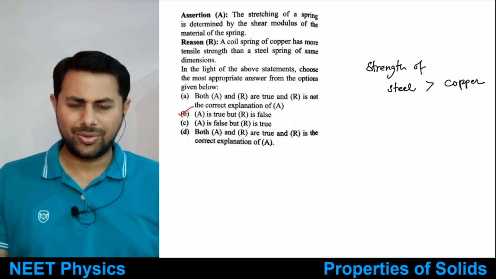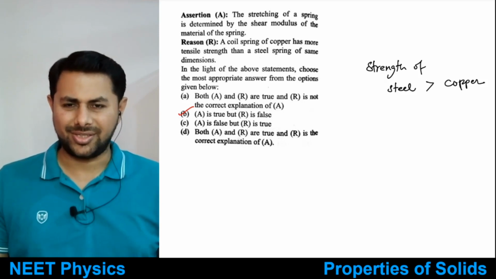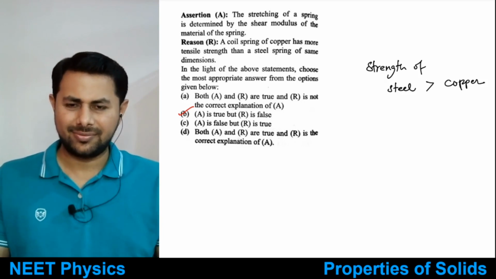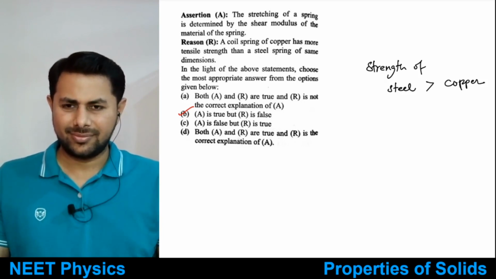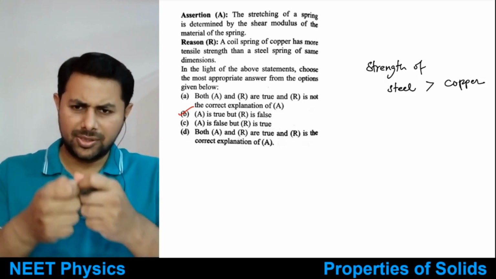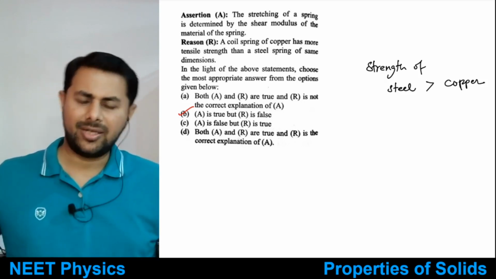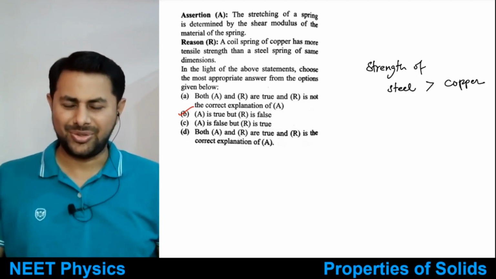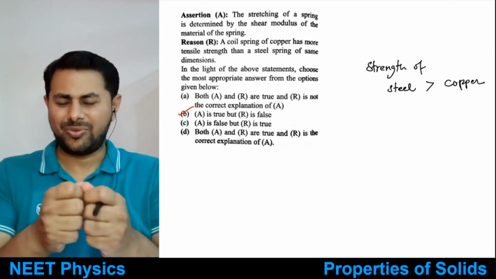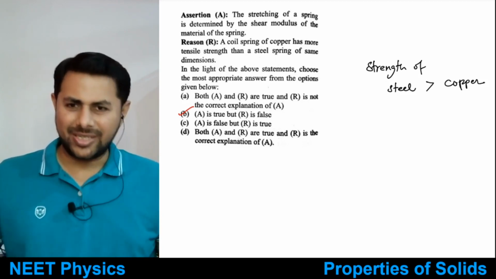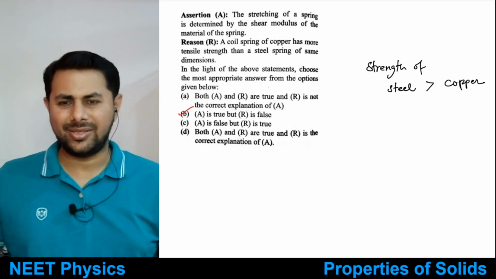In spring, no, no. Length does not change. Length remains as it is, right? So if you stretch it beyond certain limit, then the length will change. First of all, you need to convert the spring to the wire first, and then if you keep on stretching, after that point, the length will change.